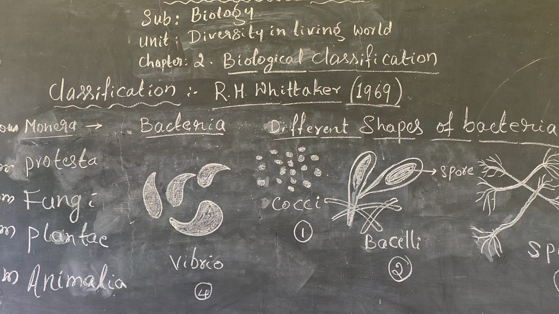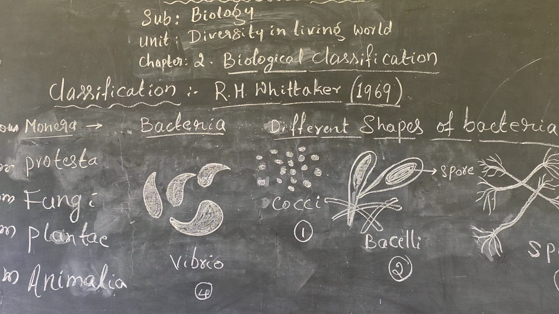You should remember this for your examination. They will ask, according to Whittaker's classification, in which kingdom the bacteria are placed, and you should know it is the kingdom Monera. Now we will explain one by one very clearly what Monera, Protista, Fungi, Plantae and Animalia are.